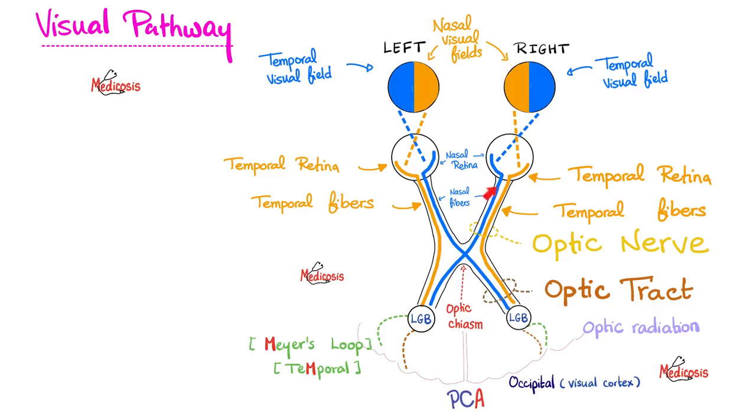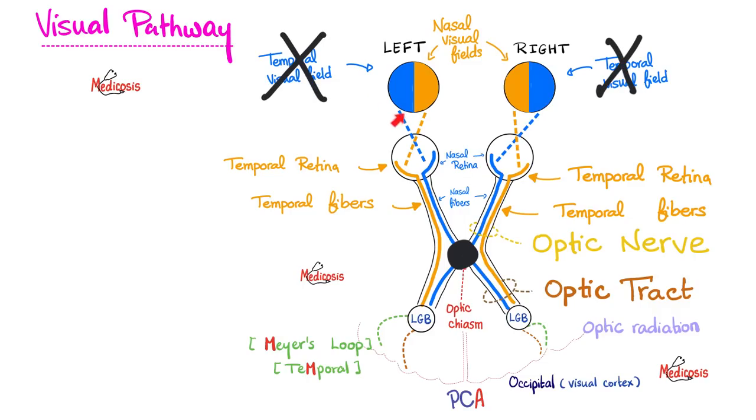But look at the nasal fibers, which control the temporal visual field. These nasal fibers do cross to the opposite side. The right crosses to the left and the left crosses to the right. Therefore, what do you think is going to happen if I develop a pituitary adenoma? It will compress the central part of the optic chiasm, destroying the nasal fibers and therefore the temporal fields.